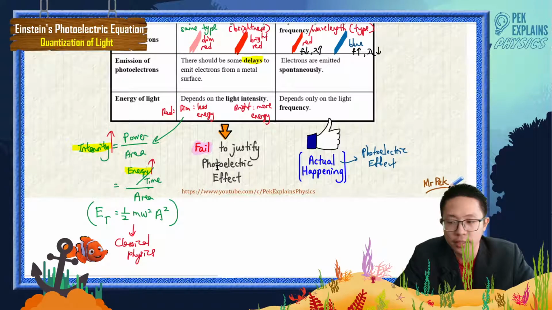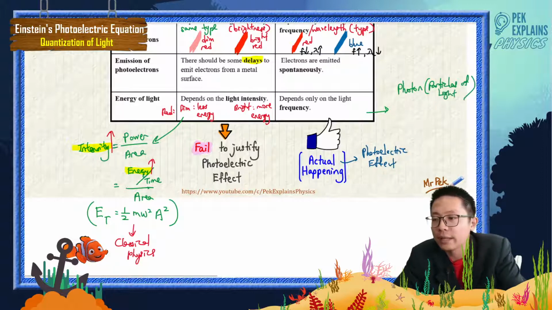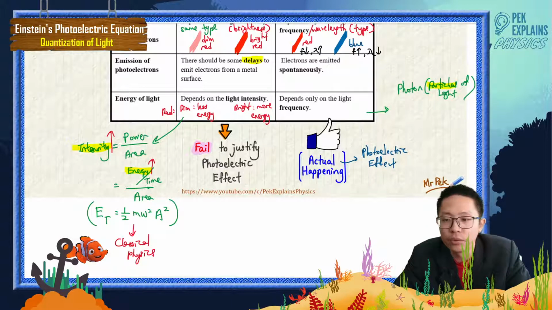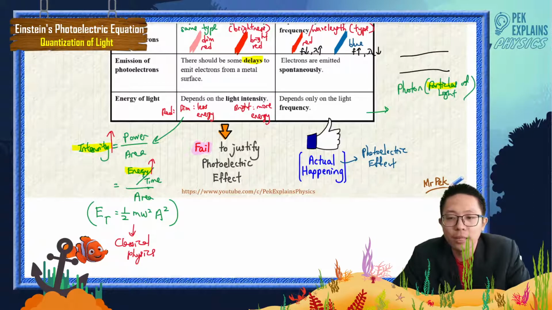But in modern physics, he does not relate energy to the intensity. He relates energy to the frequency, using another formula, this one. He's talking about photons, particles of light. That means he views the light in terms of particles. It has many particles.